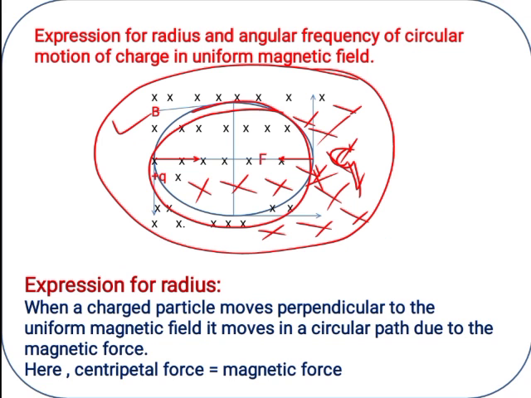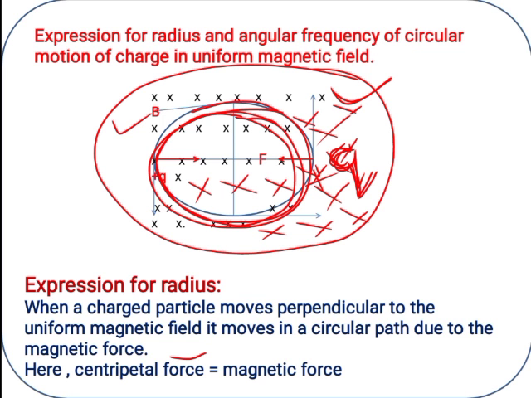Because of the magnetic field. Due to this magnetic field, the charge starts moving in a circular path. Now, if it is moving in a circular path, definitely there is a force. Which type of force is it? Circular means centripetal force.